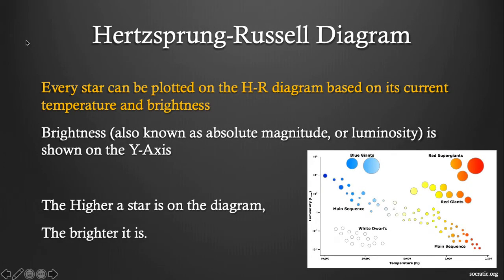So every star can be plotted on the HR diagram based on its current temperature and brightness. And over the course of billions of years, these individual stars also move along the diagram. Brightness, which is also called absolute magnitude or luminosity, is shown on the y-axis. The higher the star is on the diagram, the brighter it is.